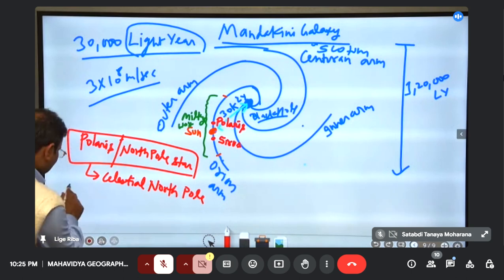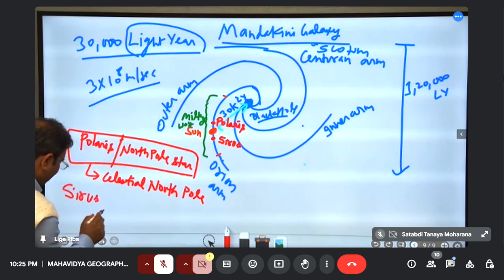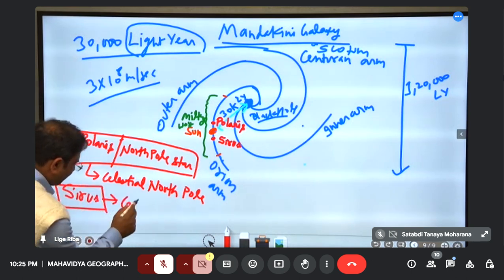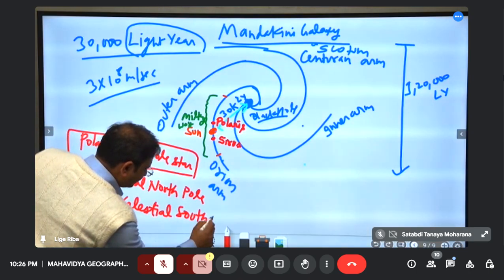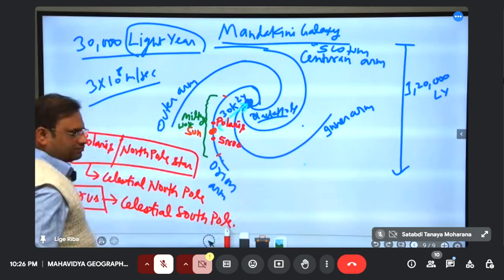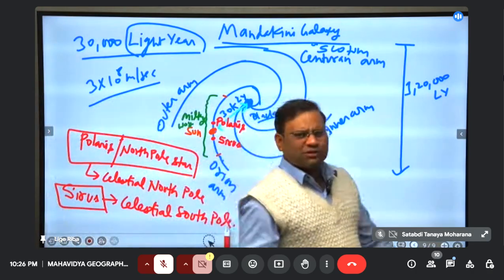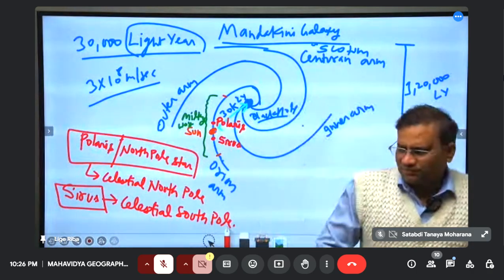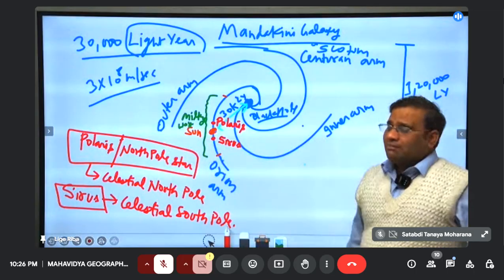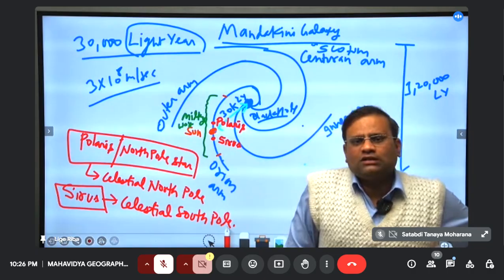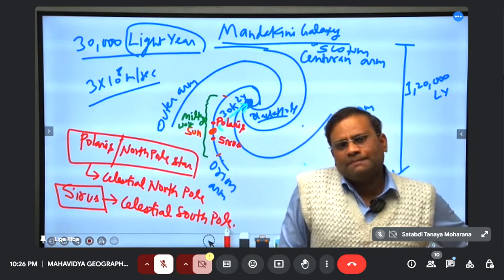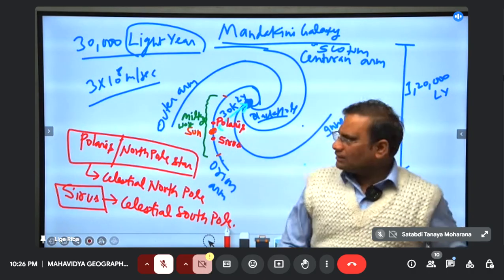But this Sirius is called the celestial South Pole of Earth. Sun means Earth because Earth is a dot in the solar system. Right? There are many poles over Earth. We will study the geographic North Pole, geographic South Pole, magnetic North Pole and South Pole. These are the celestial North and South.